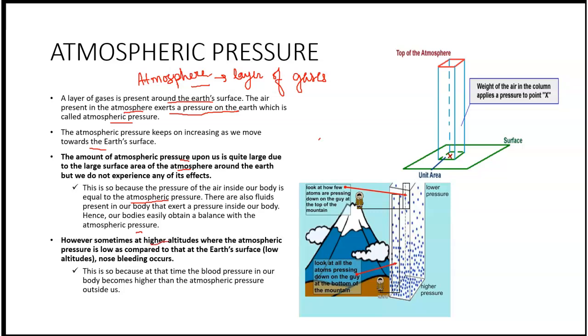However, sometimes at higher altitudes where atmospheric pressure is low as compared to the Earth's surface, nose bleeding occurs. You must have heard about mountaineers. When they climb the mountain, they have a risk of nose bleeding. The reason is that when they go up to a higher altitude, the atmospheric pressure decreases. So what happens? There is a disbalance. The blood pressure was actually balancing the atmospheric pressure, but at higher altitudes the blood pressure in our body becomes higher than the atmospheric pressure outside us, thereby leading to nose bleeding.